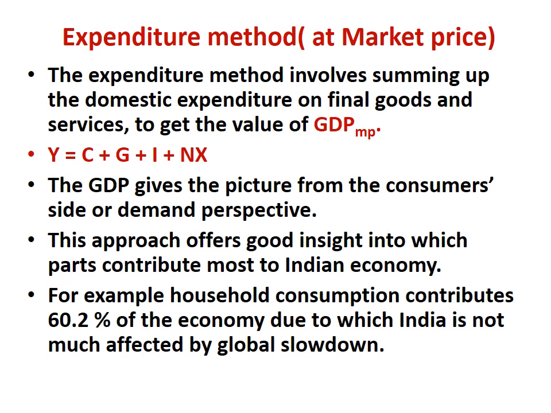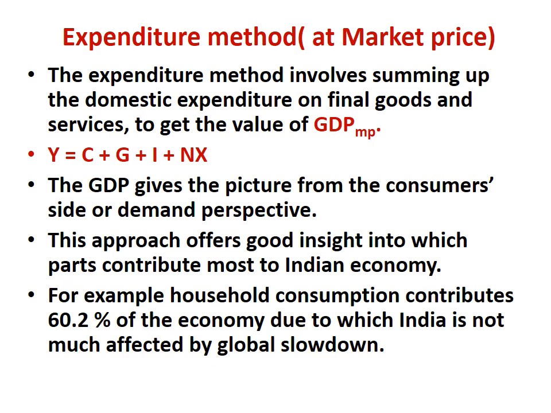C is consumption, that is private final consumption expenditure. G stands for government final consumption expenditure. I is investment, which means capital formation, so it is gross domestic capital formation. And NX means net exports. So the GDP gives the picture from the consumer side or demand perspective. This approach offers good insight into which parts of the economy contribute most to the economy.